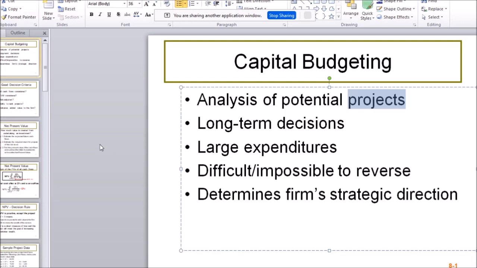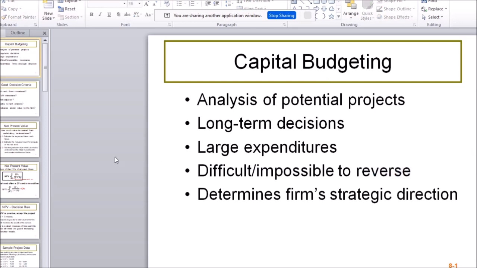Some of the features of this type of long-term large investments is that they're very difficult to reverse, meaning that it's very difficult to change your mind once they've already been started.